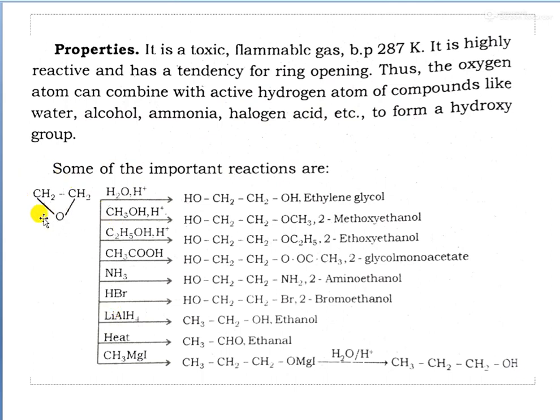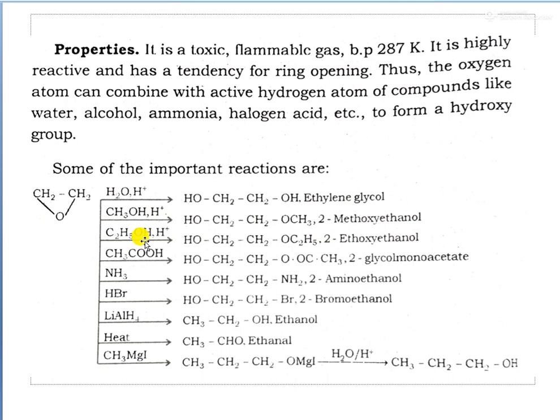In the first reaction, the epoxide combines with H plus in water, and we get ethylene glycol. The ring is opened. So all these are examples of ring opening reactions. In the second case, with methanol in presence of an acid, we get 2-methoxyethanol as the product.